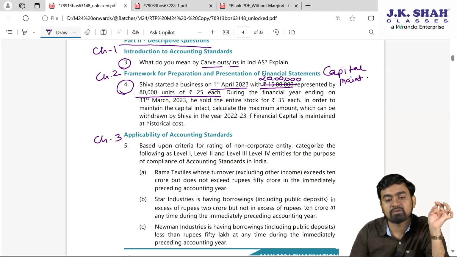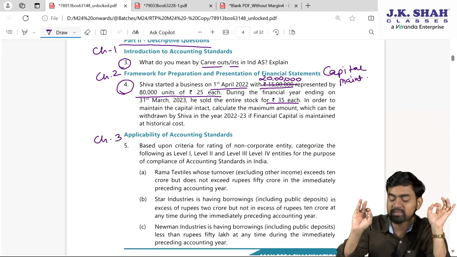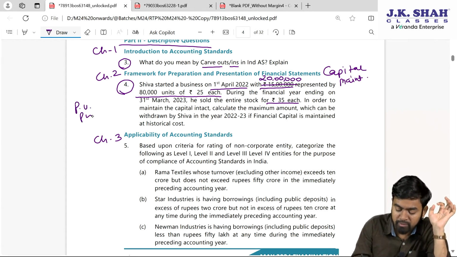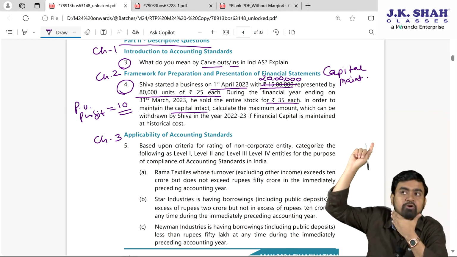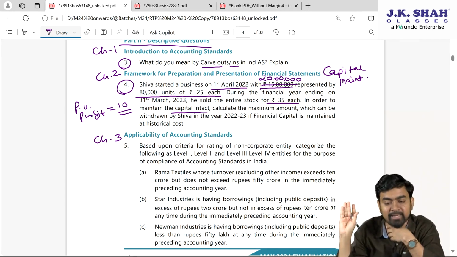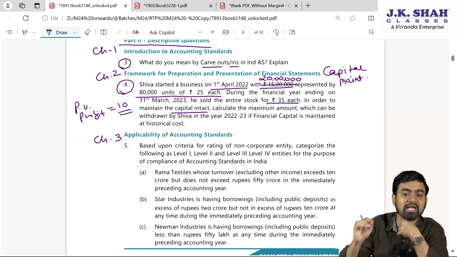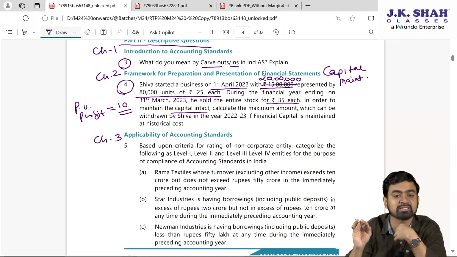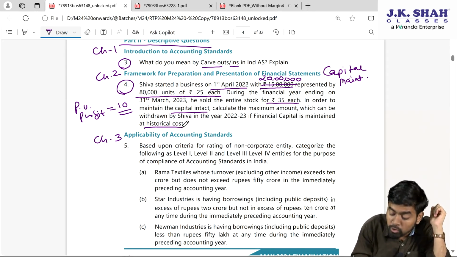During the financial year ending on 31st March 2023, he sold the entire stock for 35 each. Entire 80,000 units sold at 35. It means, can I say per unit profit is equals to 10. Fine. In order to maintain capital intact, it means at beginning of the year, I had 20 lakh rupees in my hand. At the year end, in my pocket, there must be 20 lakh rupees only, because the question clearly says that capital should be intact. Calculate the maximum amount which can be withdrawn by Shiva in the year 22-23 if the financial capital is maintained at historical cost.